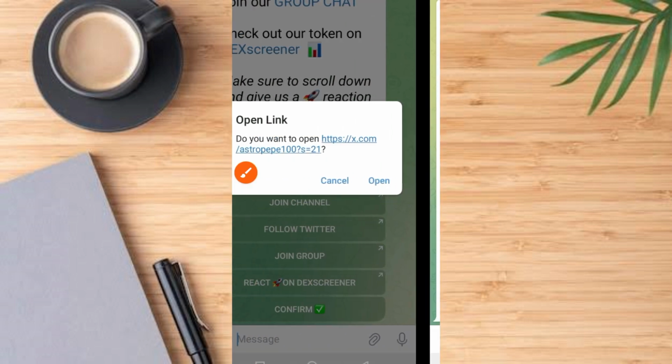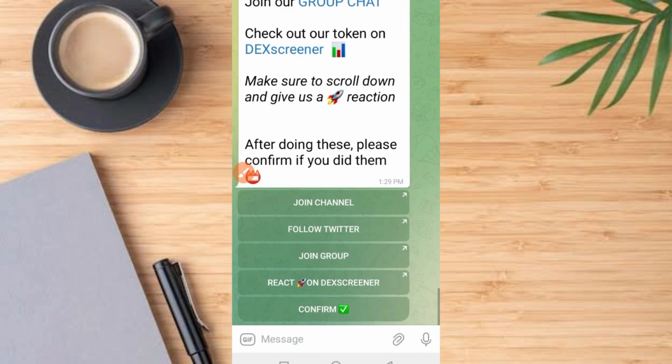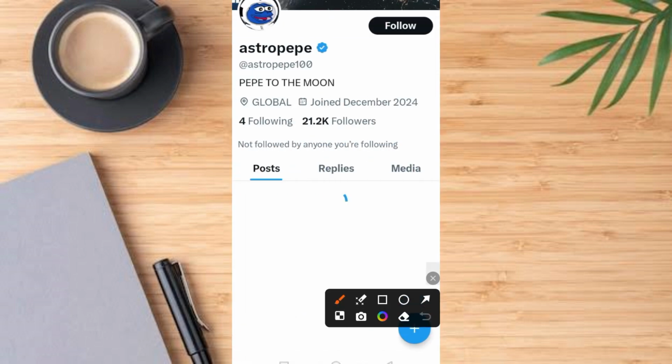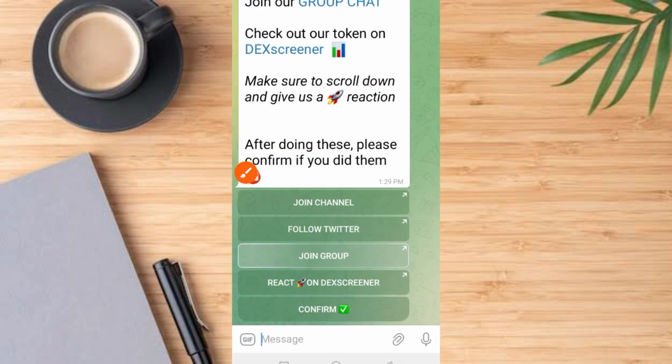Then once you tap on that, come back again, guys, and tap on this Twitter handle button. Once you tap on the Twitter handle button, it comes up like this. Go ahead and tap on the open button. Once you tap on the open button, guys, wait for it to load up and tap on the follow button. Once you tap on the follow button, go back to this bot again. Now you have yourself at this place.